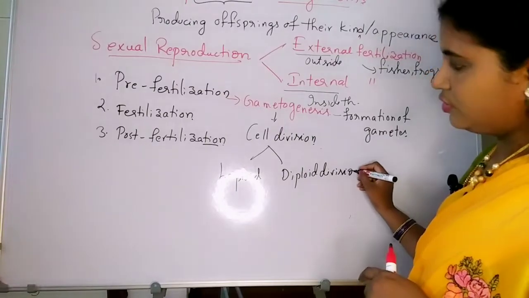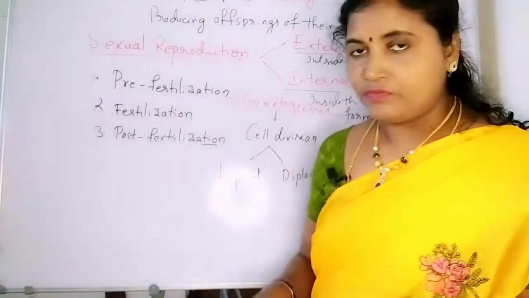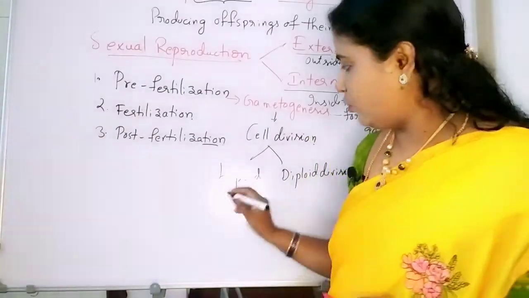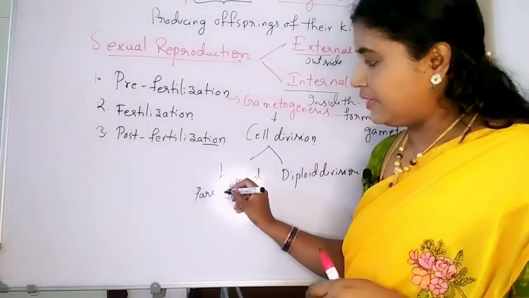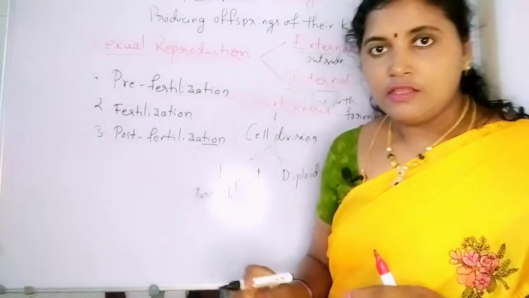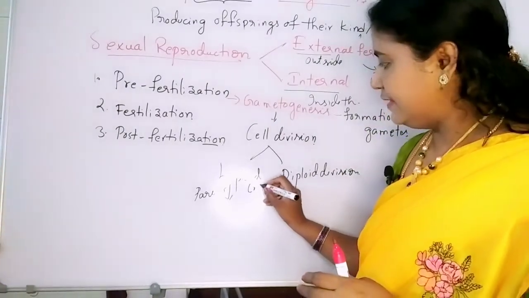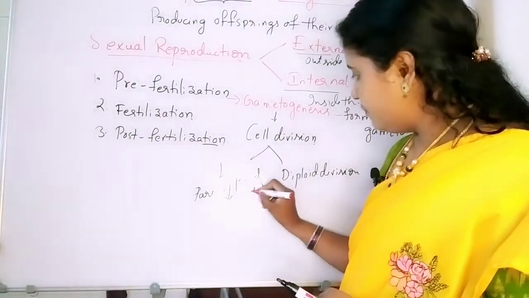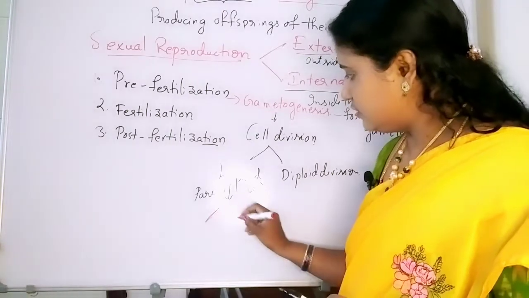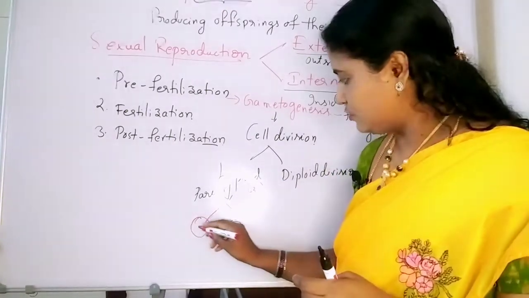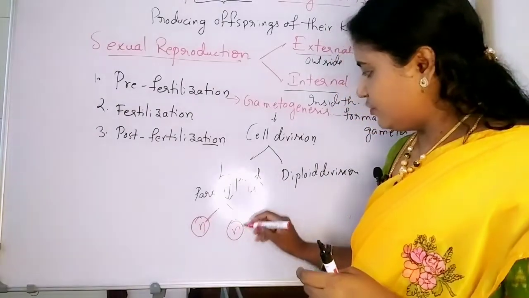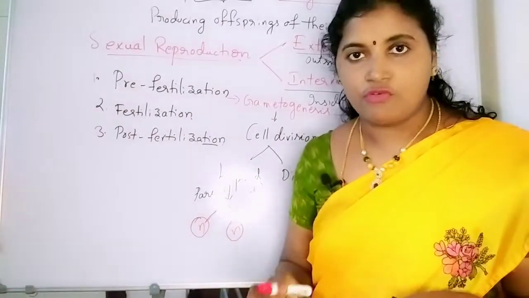In most unicellular organisms, a haploid parent will produce haploid offsprings. Haploid means n condition here. During the cell division process, it can produce the same number of chromosomes.